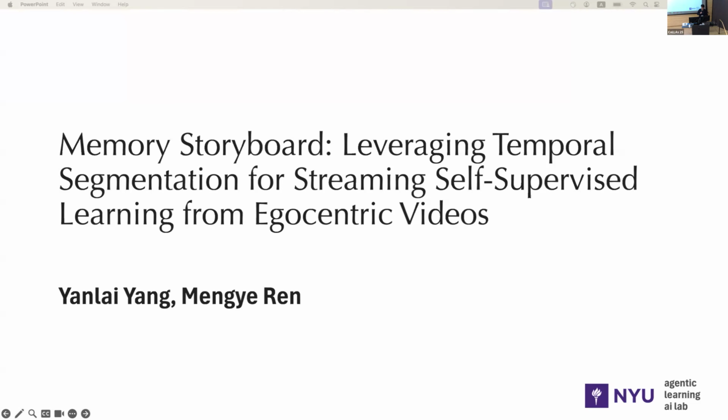Okay. Hi, everyone. I'm Yanlai Yang from New York University, and today I'll present Memory Storyboard: leveraging temporal segmentation for streaming self-supervised learning from egocentric videos. This is joint work with my advisor, Professor Mengye Ren.